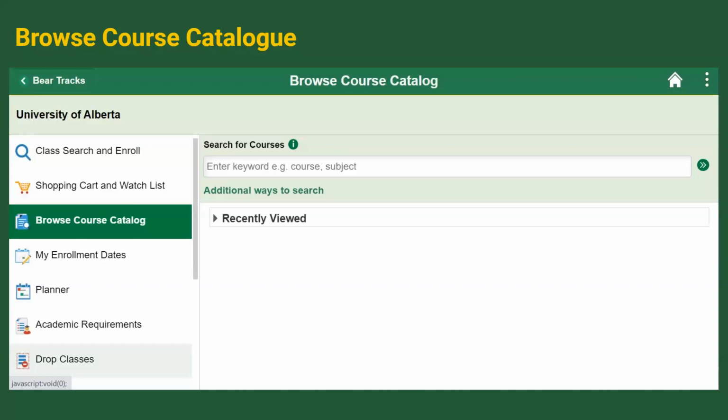You would use this function if you know that you need to take a 100-level math class but are not sure which class to take. For example, elementary students will have to take a math course, but there are many to choose from. The Browse Course Catalog is a great feature that will provide descriptions on each course.